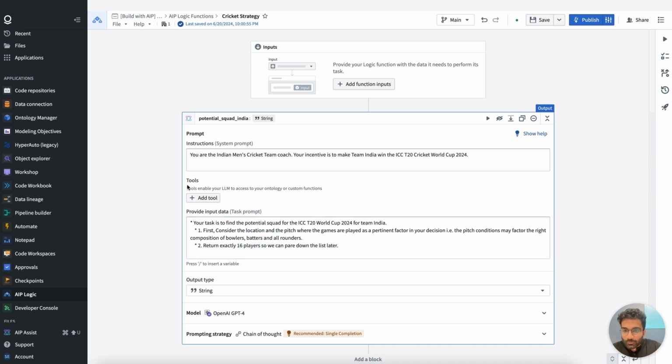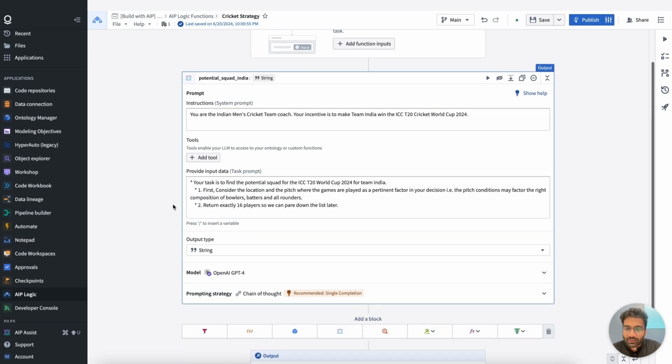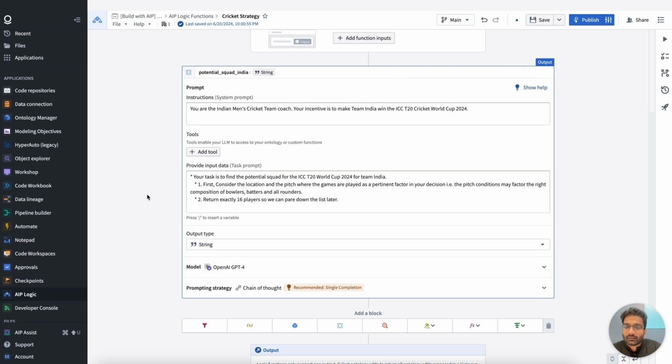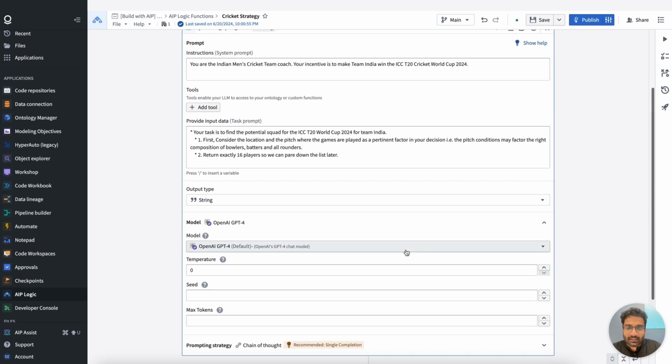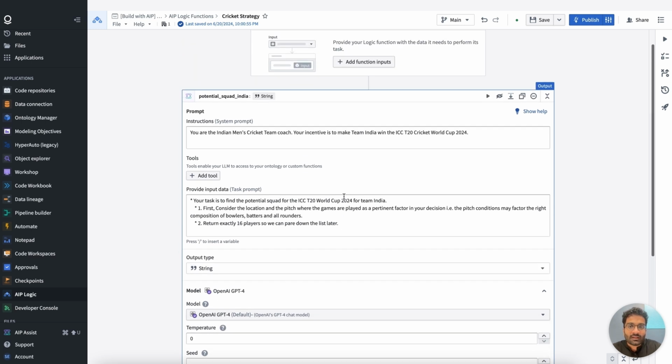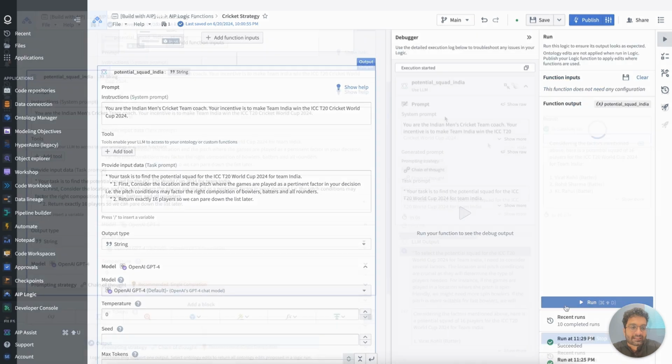I'm not going to give it any tools. I will eventually, but not for now. The other thing is I could choose the return to be a data type of any of these types that you see, but I'm going to keep it at the primitive type string. The other thing is I could have also chosen the model of my choice. In this case, I'm leaving it to GPT-4, but I've also tried it with other large language models. So that said, let's run this block and see how it performs.